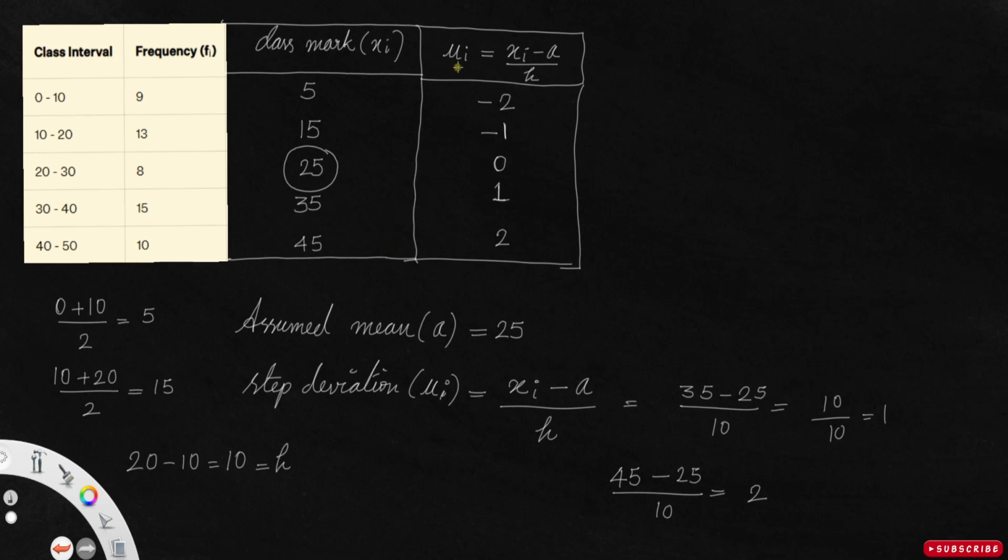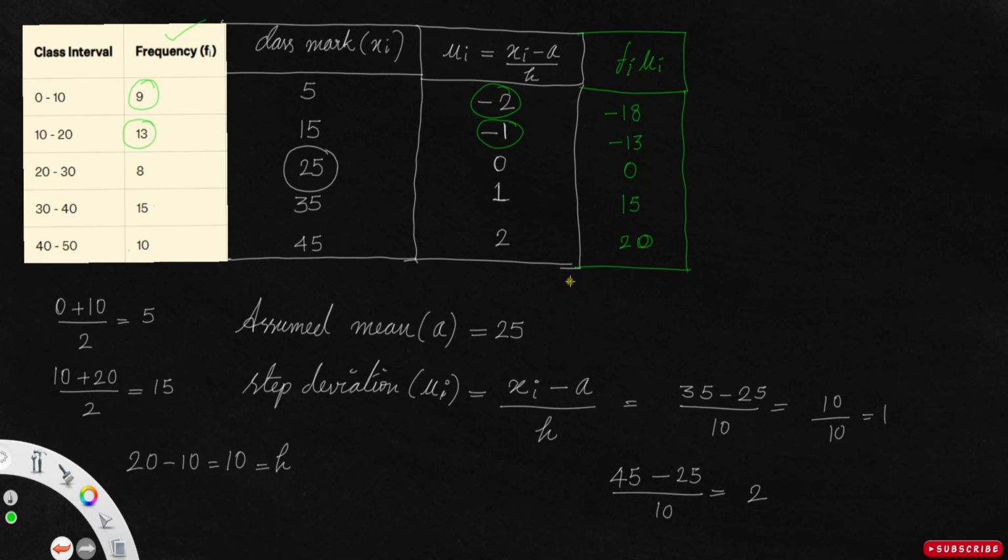Now it's time to multiply the frequency with this ui. So the next column will be fiui. You have to multiply the first, 9, with minus 2. 9 times minus 2 is minus 18. Now 13 times minus 1 is minus 13, and anything times 0 is 0. Now 15 times 1 is 15, and 10 times 2 is 20.